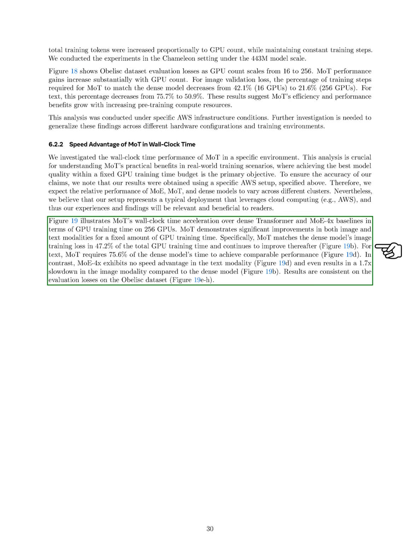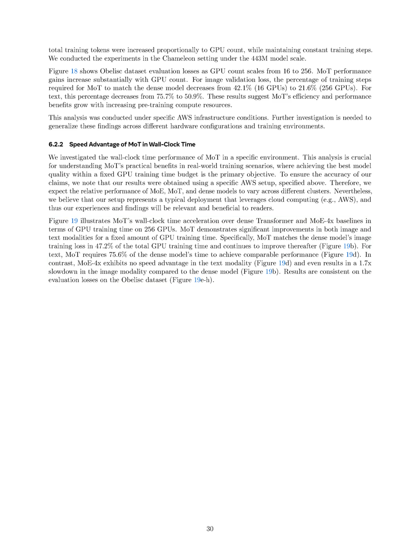We found that Mo significantly outperforms both dense models and Mo in terms of training time on 256 GPUs. Specifically, Mo matches the dense model's image training loss in just 47.2% of the total GPU training time and continues to improve. For text, Mo requires 75.6% of the dense model's time to achieve similar performance. In contrast, Mo shows no speed advantage for text and even slows down for images compared to the dense model. Our results are consistent across evaluation losses on the dataset.